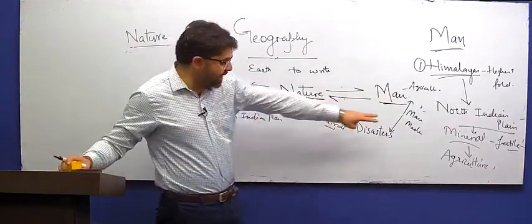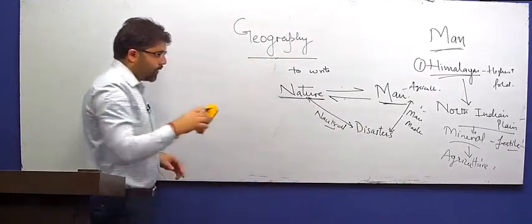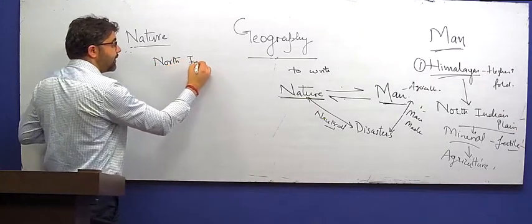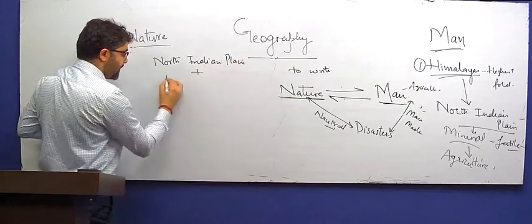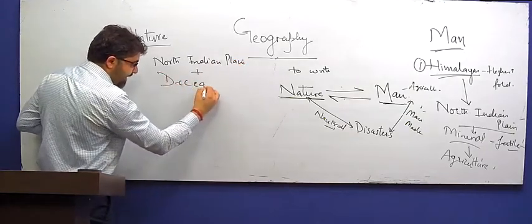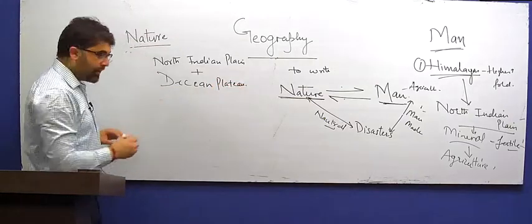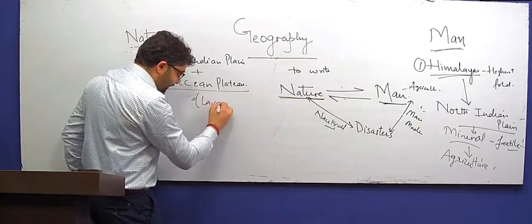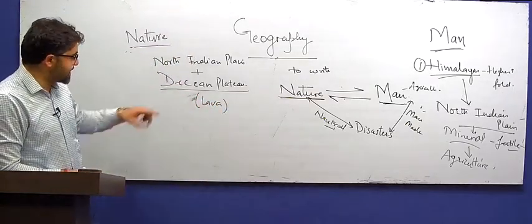Second example, if I add it further, along with northern plains of India and this Deccan Plateau. Now, Deccan Plateau is volcanic in origin. It's a lava flow that took place somewhere in the Cretaceous period, which we'll be discussing in the classes.